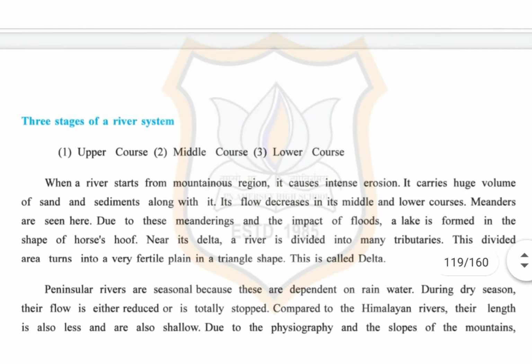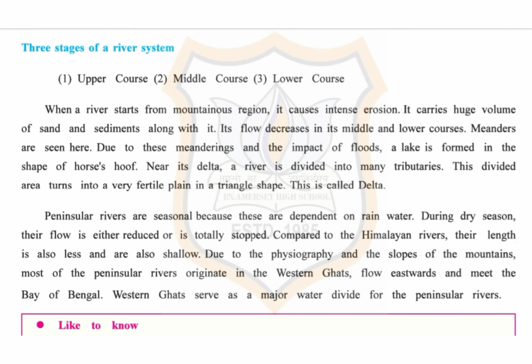Now we will study about the three stages of a river system, that is upper course, middle course and lower course. When a river starts from mountainous region, it causes intense erosion. It carries huge volume of sand and sediments along with it. Its flow decreases in its middle and lower courses. Meanders are seen here. Due to these meanderings and the impact of floods, a lake is formed in the shape of horse hoof near its delta.